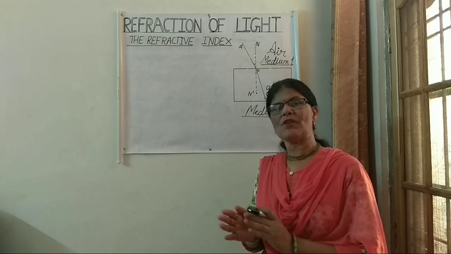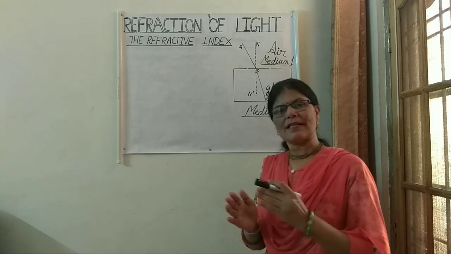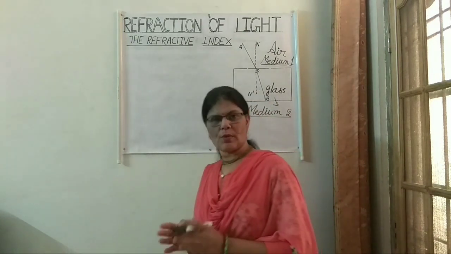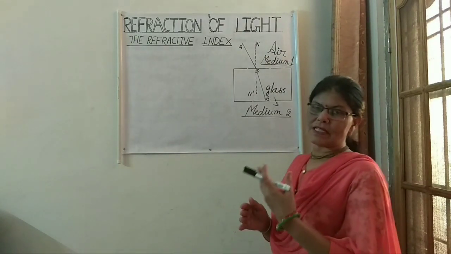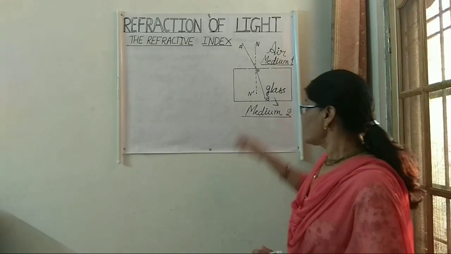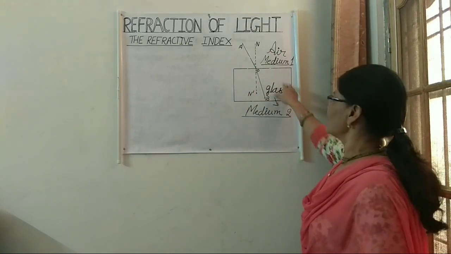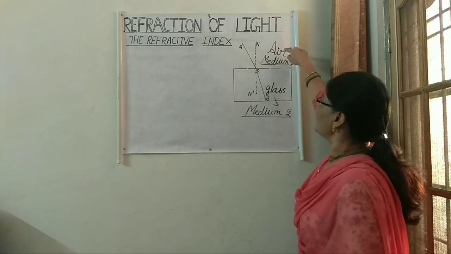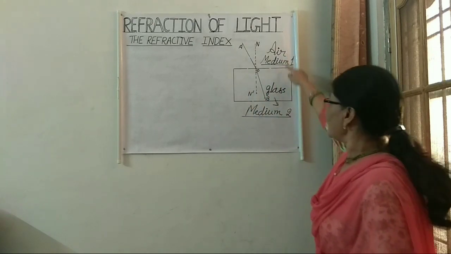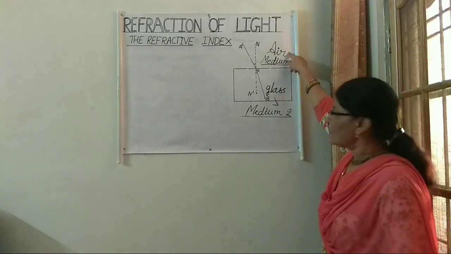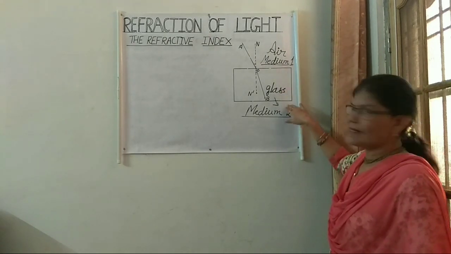So it is the extent of bending of light, or the extent to which the light changes its direction of propagation when it passes from one medium to another medium. So children, I have drawn this picture in which this is medium 1. Medium 1 is air here, and medium 2 is glass.